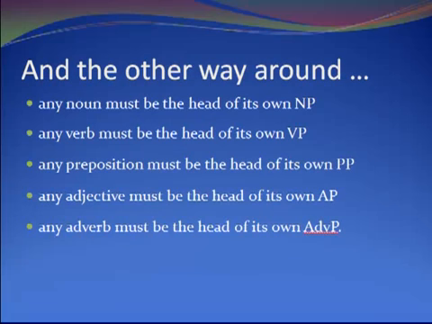The other way around it works as well. So if you've got a noun, it must be the head of its own noun phrase. So any noun must be the head of its own noun phrase. Any verb must be the head of its own verb phrase. Any preposition must be the head of its own prepositional phrase. Any adjective must be the head of its own adjective phrase. And any adverb must be the head of its own adverb phrase. So if you know that there are 3 nouns in a sentence, if you've recognized them, then you already know that there are going to be 3 noun phrases in that sentence as well.